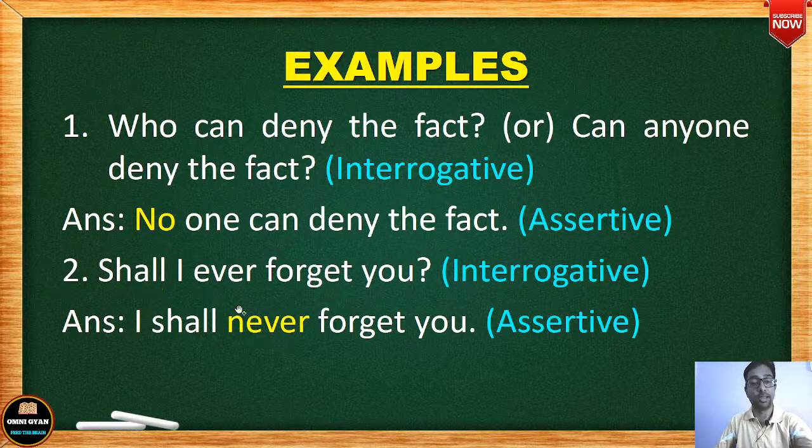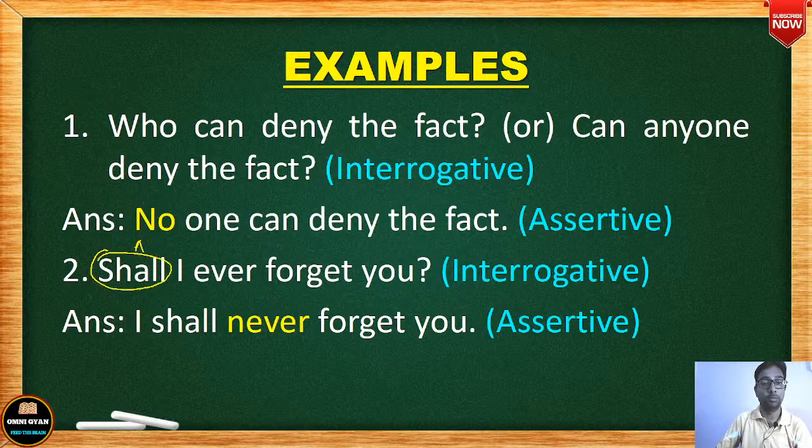Always remember one thing in this kind of sentences, that shall is an auxiliary verb, I is a pronoun. If an auxiliary verb comes in the beginning, then you can ask a question with it. But if you reverse the order, then it becomes a simple sentence, a sentence that would end with a full stop. अगर आप इसको रिवर्स कर दो, if you reverse the order, how?